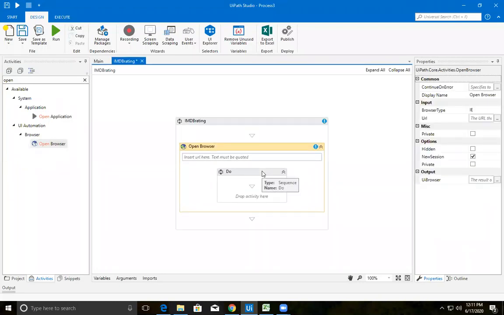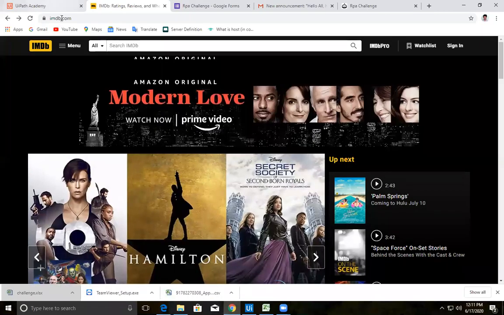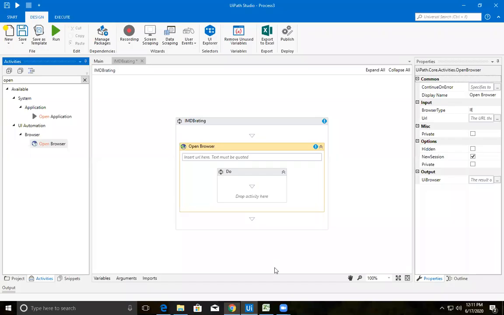In this open browser, it is asking for the URL that is to be opened. So what is the URL that you want to open? imdb.com. Let me give the same here. It should be in double quotes, as it's a string: "imdb.com".